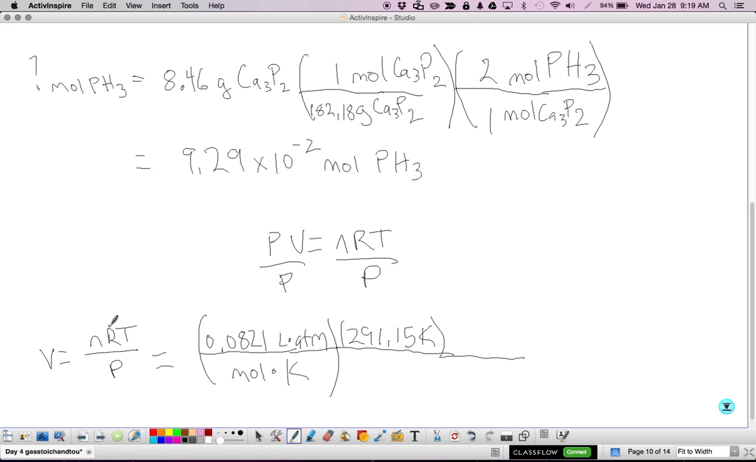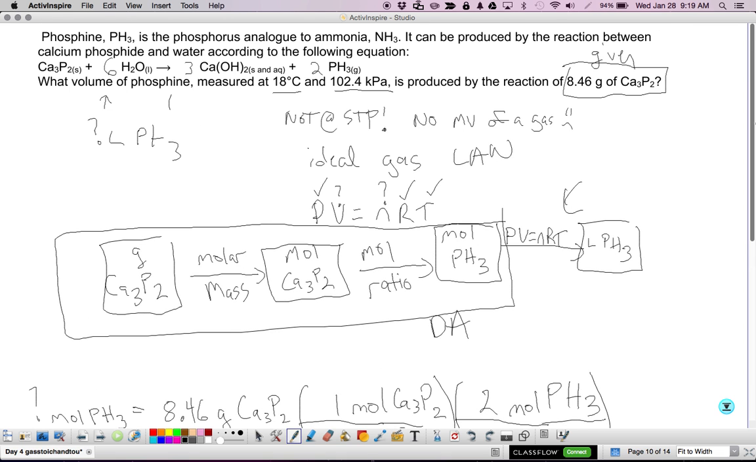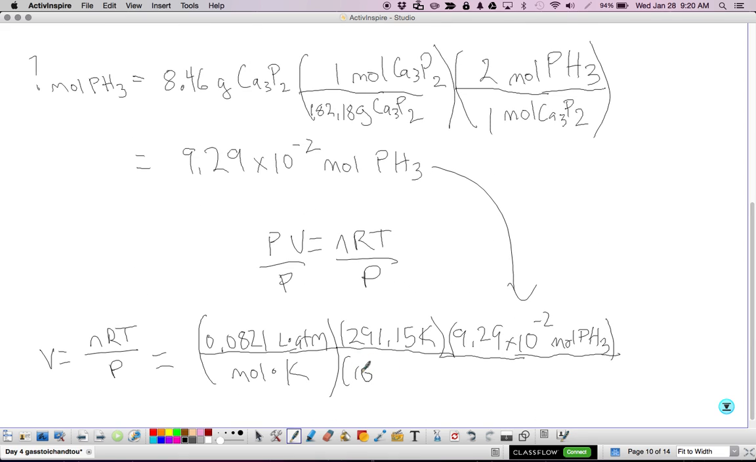So that's temperature, there's R, and I need the number of moles, which is 9.29 times 10 to the minus 2 moles pH3. That just comes right here, and again, I'm going to use the whole value. And then the bottom is the pressure, and the pressure is given as 102.4 kPa.